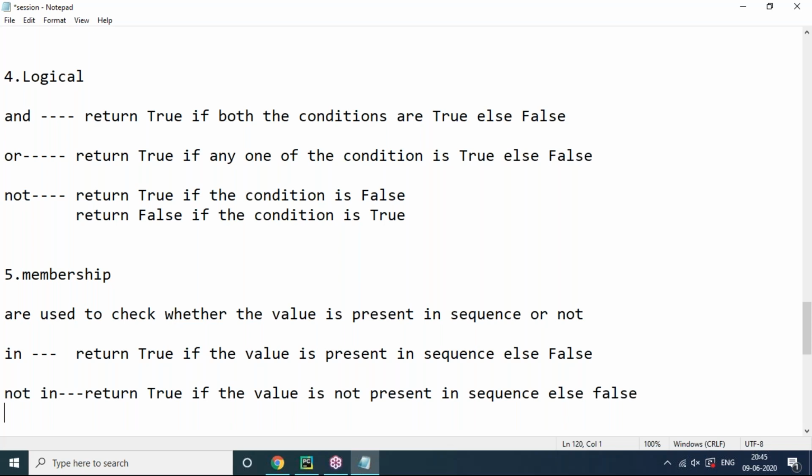Not in means it returns true if the value is not present in the sequence, otherwise false. This is in and not in, we can say that. Let's try to do this quickly here. In and not in, we'll check out clearly. Okay, so let's try to do this in and not in.